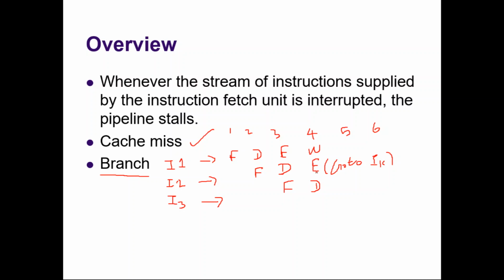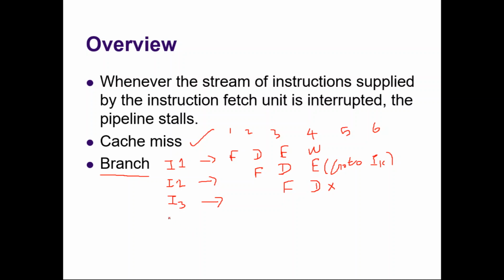At the end of the fourth clock cycle, the processor comes to know that instruction 2 is a branch instruction and it is asking to transfer the control to instruction K. After that, the processor has to stop instruction 3 from executing further, because this is not the flow. After instruction 2, normally instruction 3 should be executed. Now as instruction 2 is a branch instruction, the control should go to instruction K. So after the fourth clock cycle, instruction 3 will be stopped.